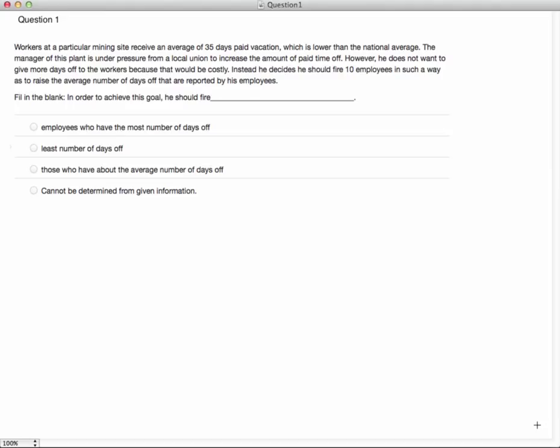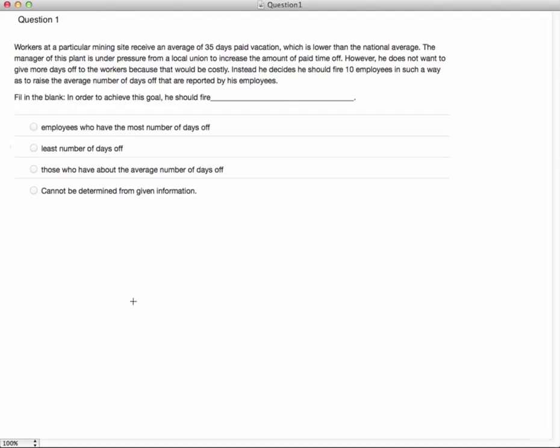Instead, he decides he should fire 10 employees in such a way as to raise the average number of days that are reported by his employees. Okay, so which of the following should he do? To achieve this goal, he should fire which of the following? Employees that have the most days off, the least days off, those that have about the average number of days off, or it cannot be determined with the given information.